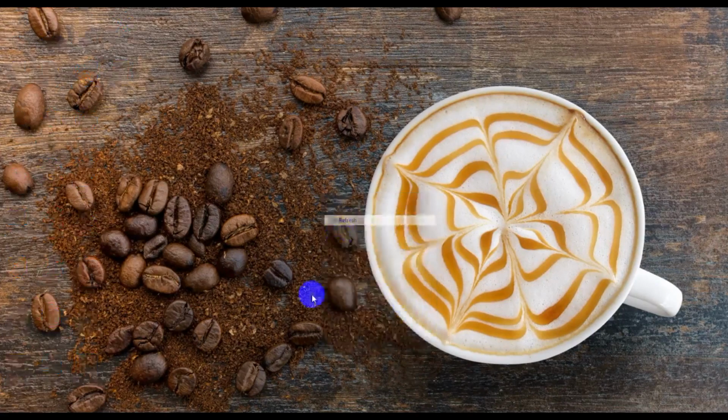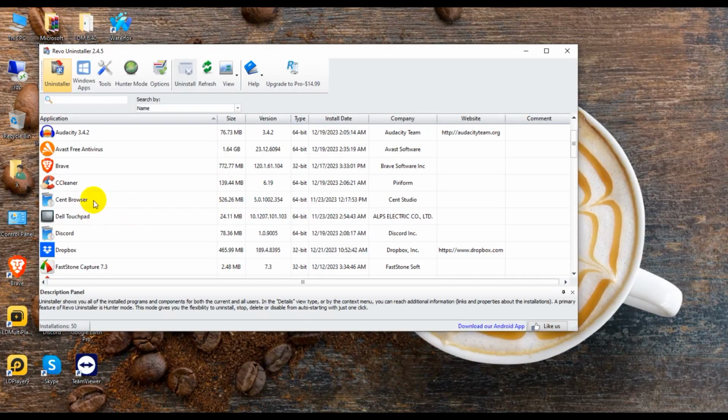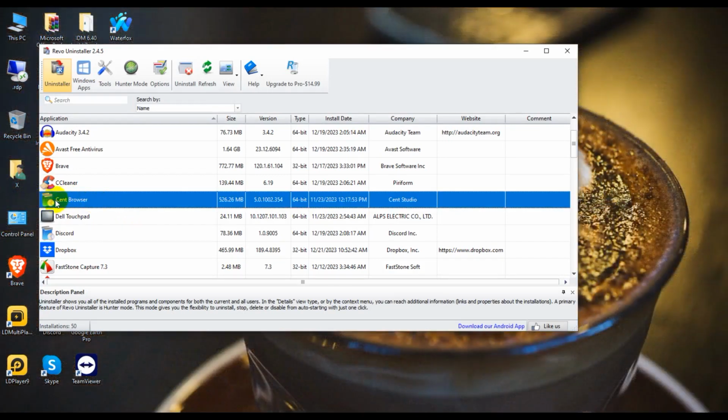So guys, I'm now checking Revo Uninstaller. So guys, I'm opening Revo Uninstaller. This is my Send browser and the logo is not showing. So how can I fix this browser problem?